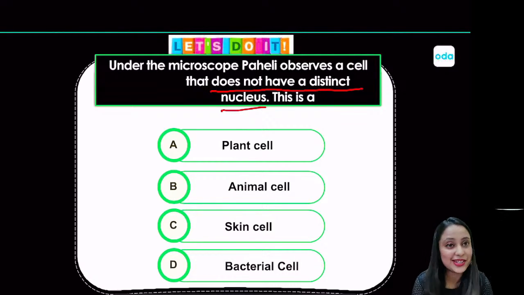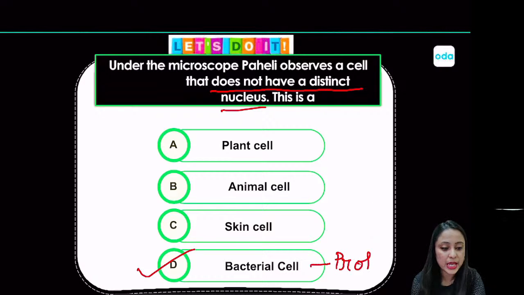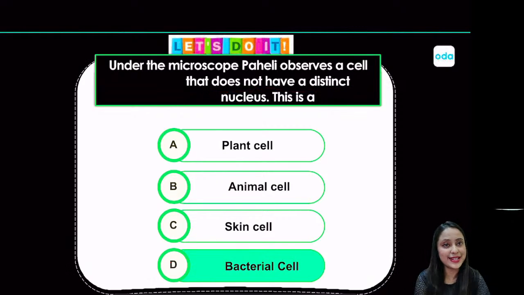Yes, people are giving the correct answer. The answer to this quiz is it will be a bacterial cell because it does not have a distinct nucleus. So it is definitely a prokaryotic cell, and out of the options that are given in the question, plant cell, animal cell, skin cell and bacterial cell, only bacterial cell will be your example for prokaryotic cell. So therefore a bacterial cell will be the answer to this question.